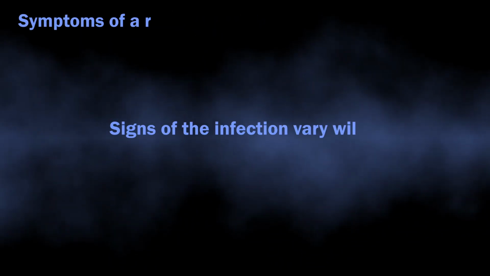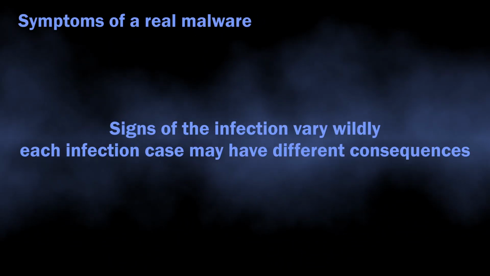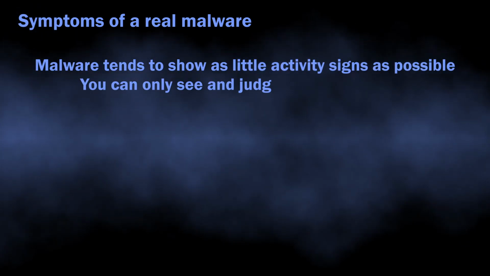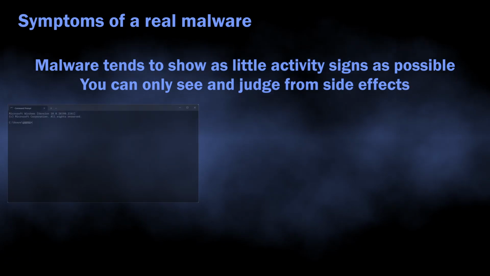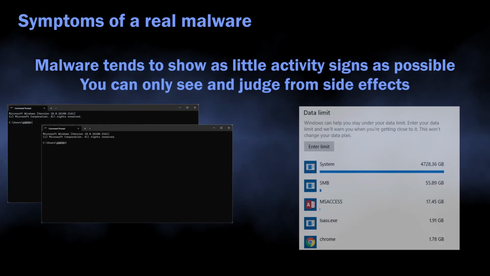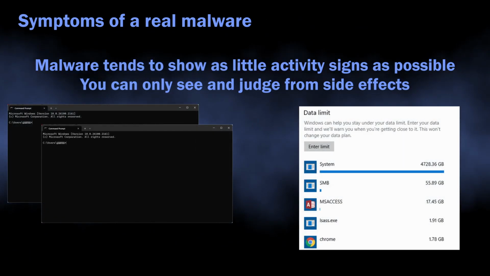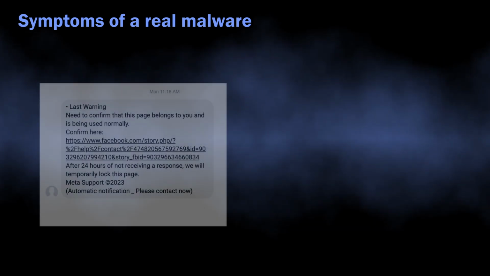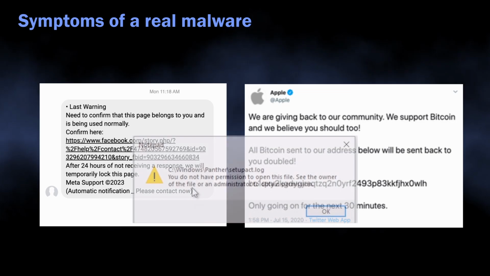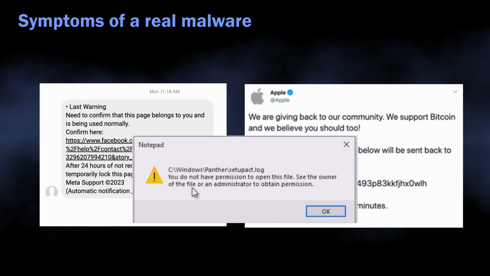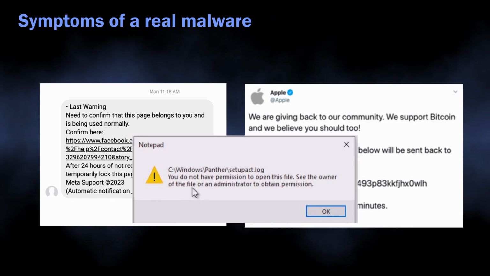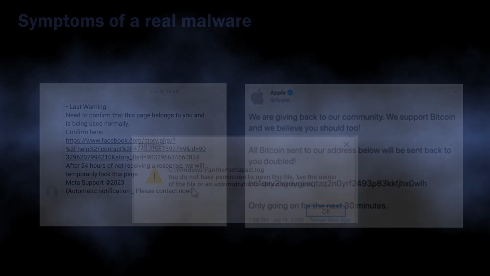Symptoms of the active malware may differ, as different virus types behave differently. The general rule of thumb for modern malware is that it tends to show as little visual activity as possible. All you can expect is seeing your network traffic consumption going up, console windows blinking, and your files becoming impossible to access. But in a few days, other effects may pop up. Online accounts that you have on the infected PC may start sending tons of spam messages, which is a definite sign of them being hijacked.